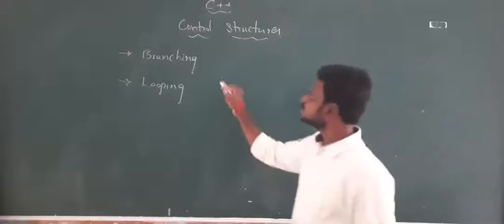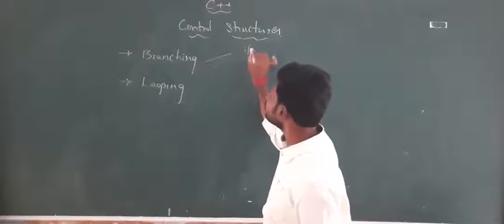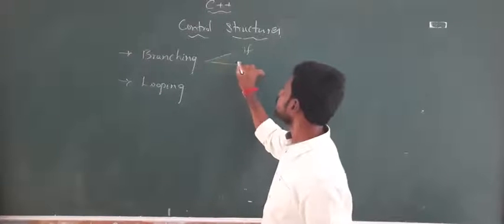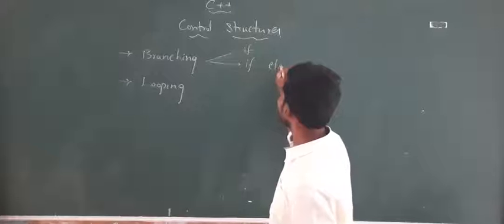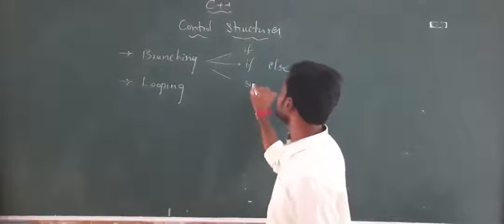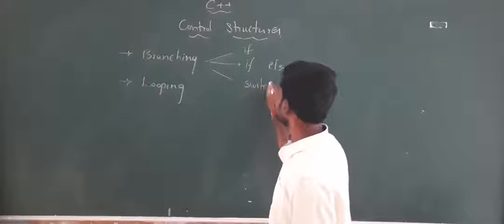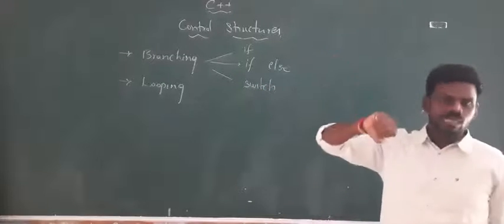In branching statements, we have if, simple if, and if else, and then we have switch case. In all of these, we put some condition.